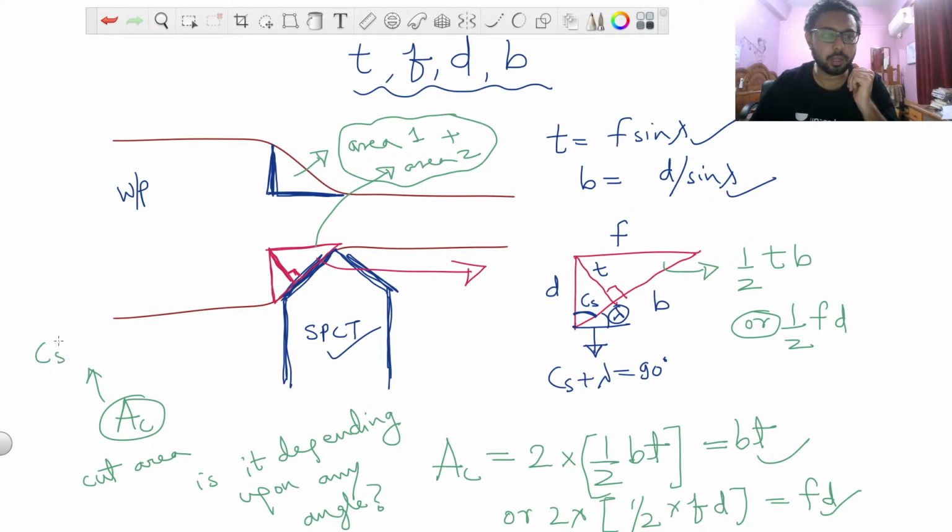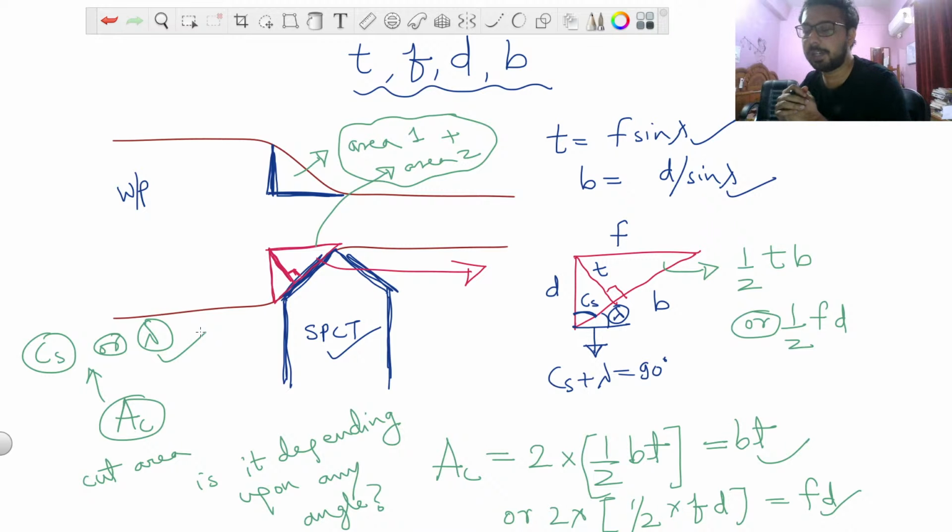Is this area depending upon CS or lambda, that is the approach angle? I am expecting an answer in the comment section. So is the cut area, that is the area removed from the workpiece by the turning operation, depending upon any angle? Is it depending upon the side cutting edge angle, which is here? So the answer is not depending, which is the correct answer given by Hemendra.